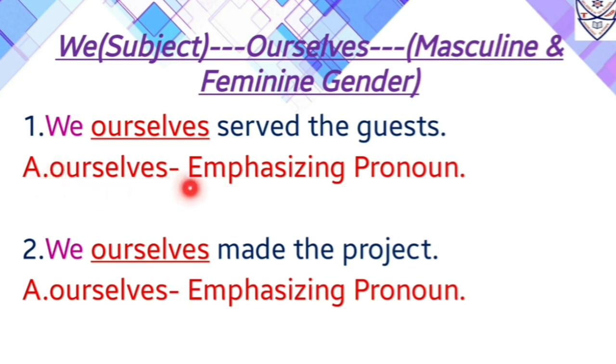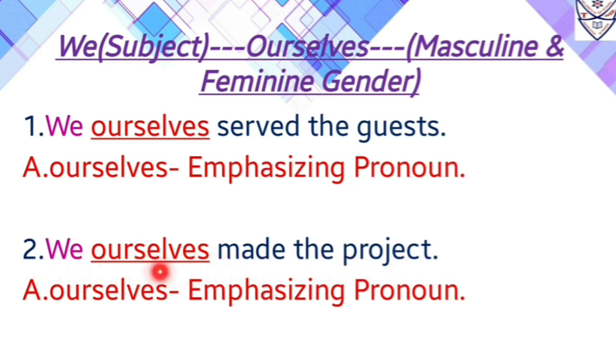So we can say ourselves is an emphasizing pronoun, as well as while speaking also we will put some stress on this word, that is we ourselves served the guests. So ourselves will be emphasizing pronoun. Number 2, we ourselves made the project.